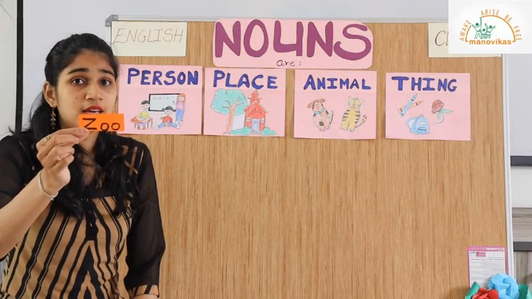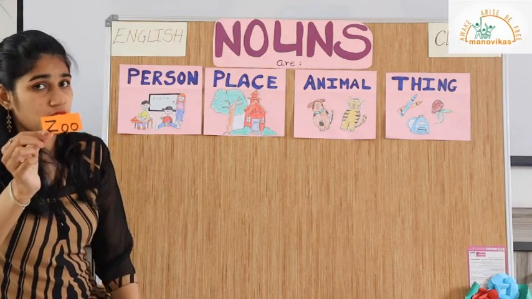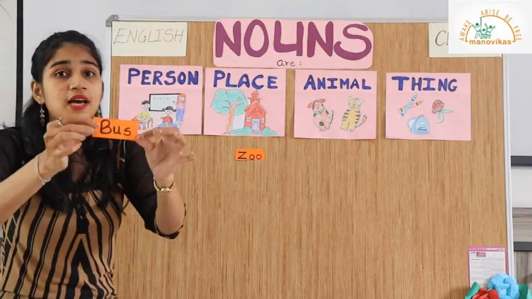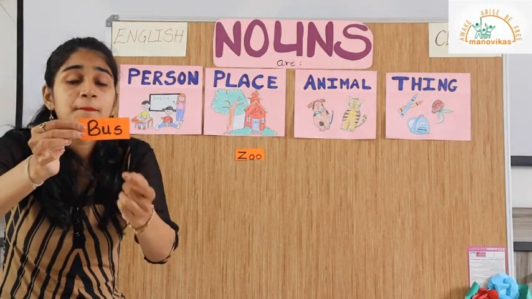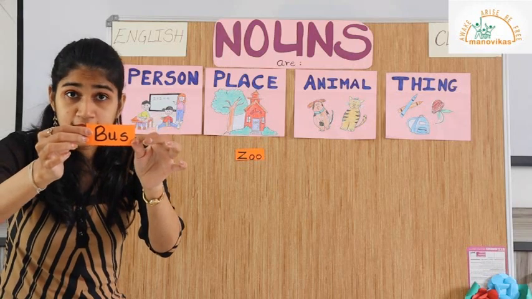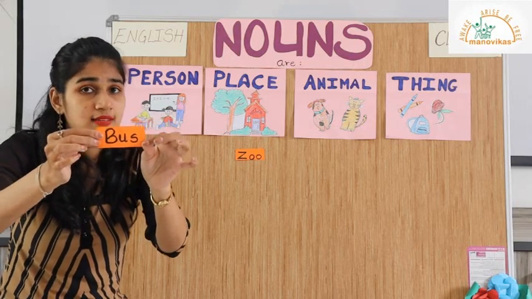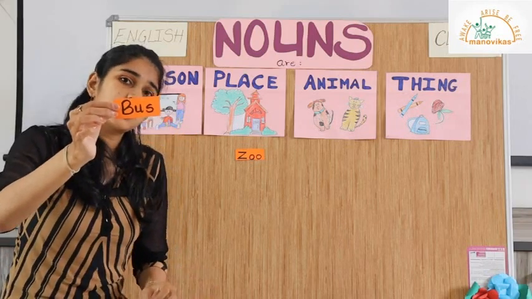And where do we stick the noun zoo? Under the place column. Next, we have another naming word. B-U-S, bus. Bus is a naming word used for a thing. And so, we will stick it under the thing column.